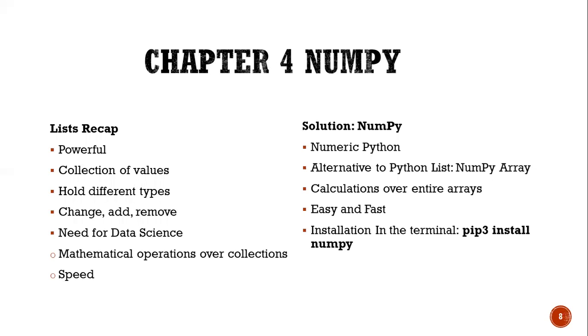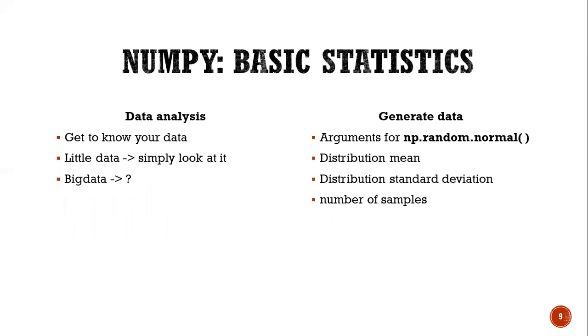In chapter 4, NumPy. Let's recap: a list is a powerful collection of values that can hold different types and can be changed, added to, and removed from. But data science needs mathematical operations over collections, and speed. The solution is NumPy, Numeric Python, an alternative to the Python list: the NumPy array. It performs operations over entire arrays, easy and fast. Installation is in the terminal: pip3 install numpy.